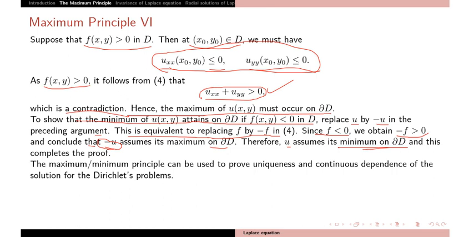And further you can use this maximum minimum principle to prove uniqueness and continuous dependence of the solution for the Dirichlet problem. The solution is unique and continuously dependent on data.